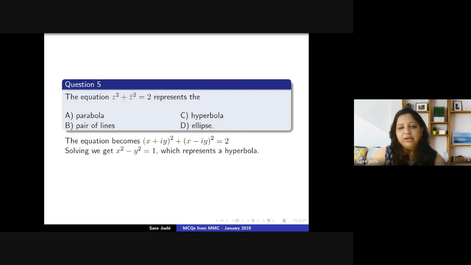Now, we all know that this expression represents a hyperbola, right? So, the answer to this particular question is option C. Right? So this is an easy kind of question. I hope you all got the same answer as well.